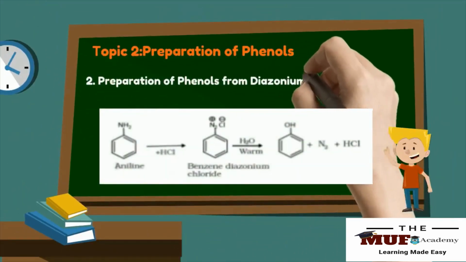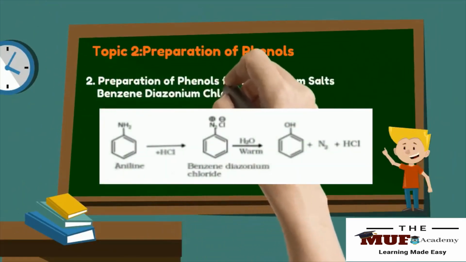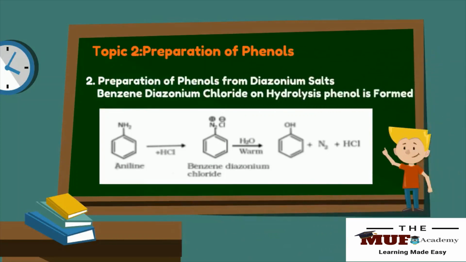Preparation of phenols from diazonium salts. Benzene diazonium chloride on hydrolysis, phenol is formed.